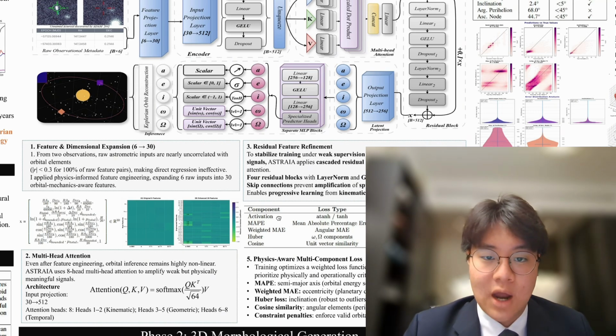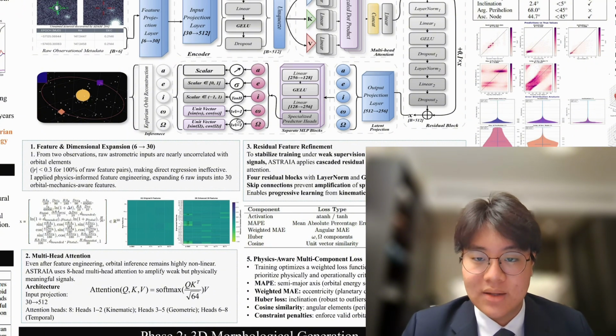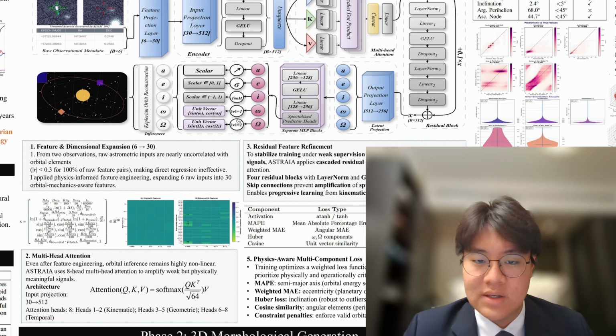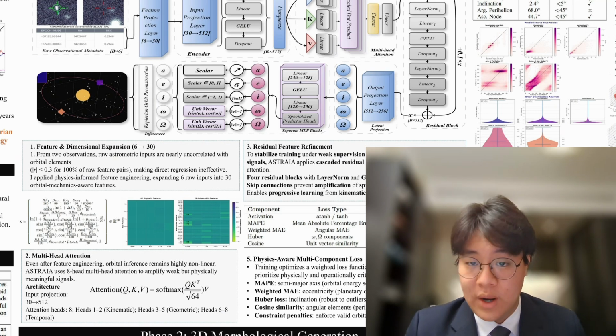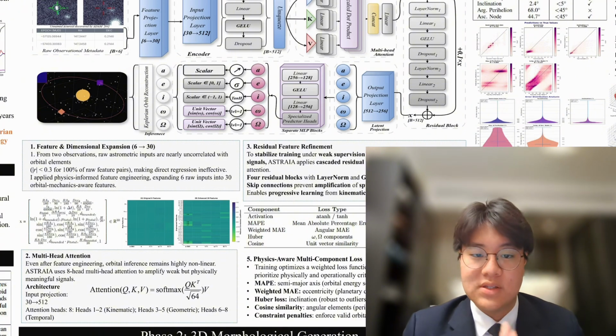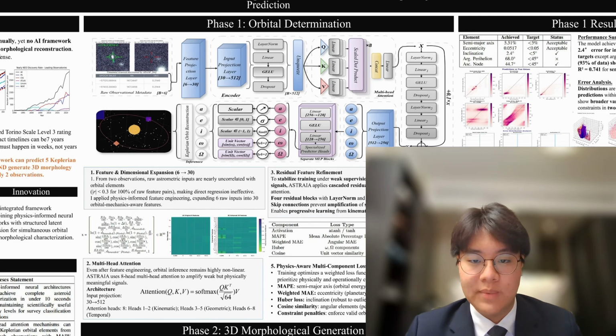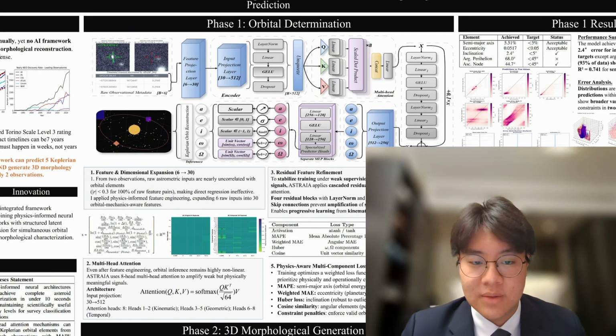Third, specialized output heads. Each orbital element gets its own prediction head with tailored architecture. The key innovation is handling angular outputs. Angles wrap around, so 359 degrees and 1 degree are actually close, but in terms of the loss, they are far, far away. I use a unit vector representation, predicting sine and cosine components separately, then recovering the angle, which eliminates the discontinuity problems that would otherwise destabilize the training.